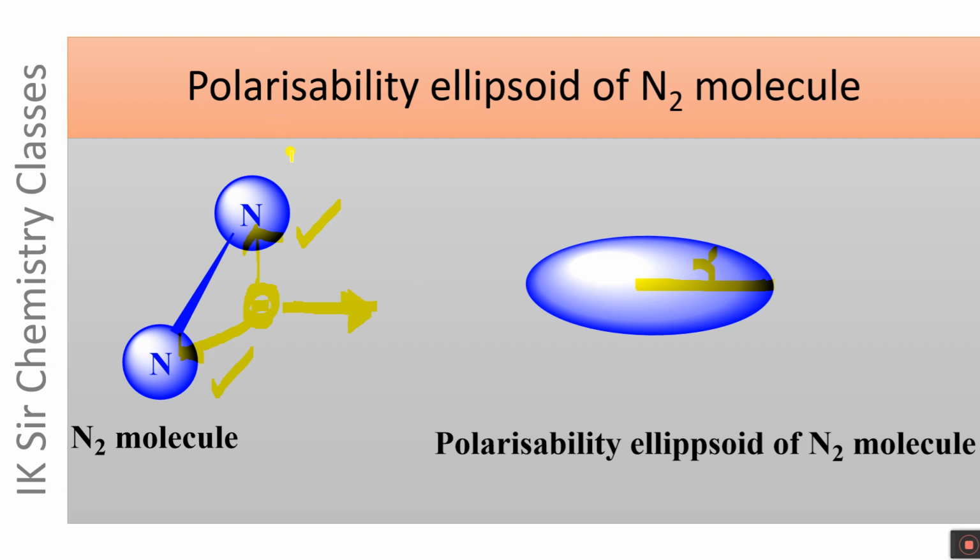On the other hand, the electron of N2 molecule present here is displaced in this direction. It will be attracted back by only one nucleus, and hence this electron can be displaced more easily, and it means N2 molecule is more polarizable in this direction. And if the polarizability is greater, the axis to the ellipsoid will be lower. This is why N2 molecule is more polarizable in this direction and less polarizable in this direction.